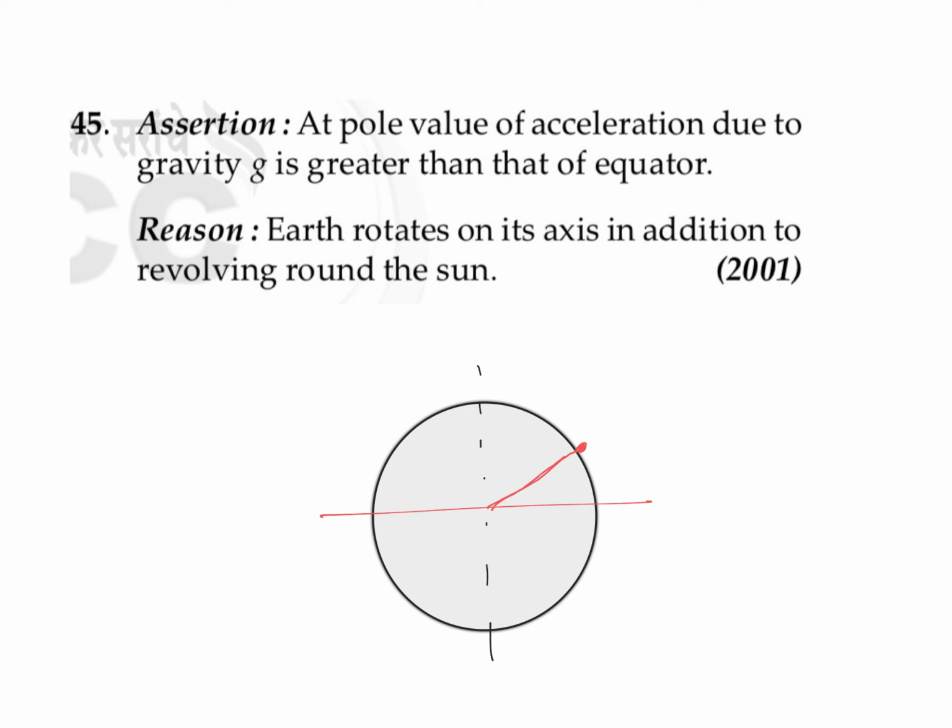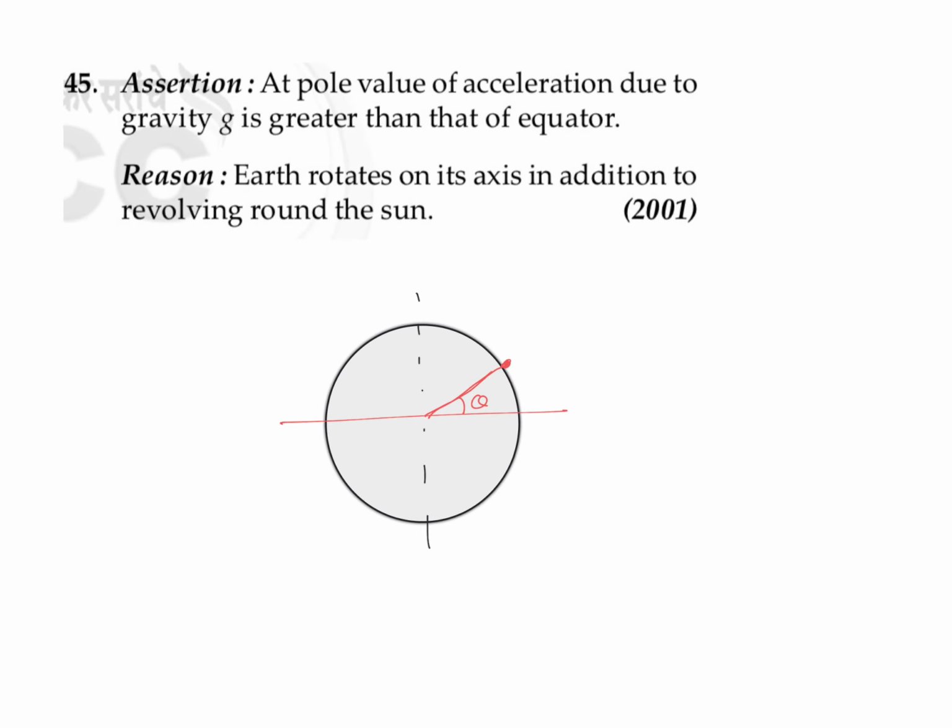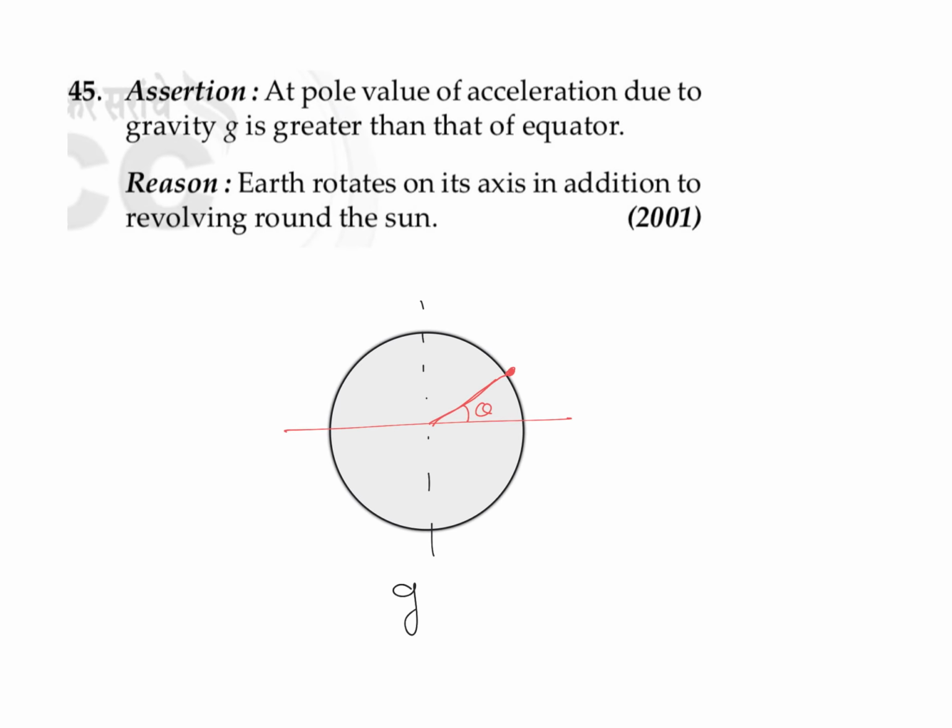that is equal to theta with respect to the equatorial line, or at a latitude theta with respect to the equatorial line, we know that the value of g at that position will be equal to g naught minus r omega square cos square theta. So at this particular point, at the equator, theta will be equal to 0. Then g will have its minimum value, and at the pole this theta will be 90, so g will have its maximum value. So we can say that both the statements are correct, and the reason is also correct for the assertion.